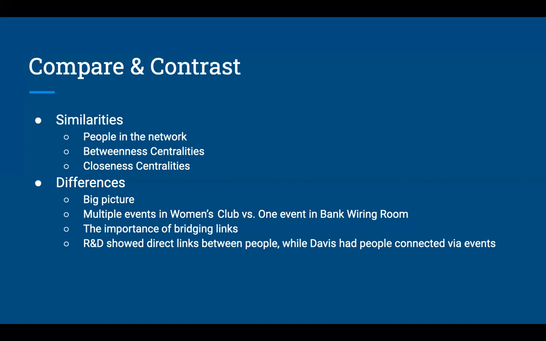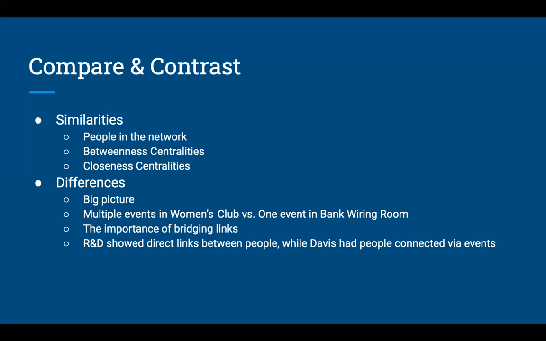Additionally, we found differences in the big picture. There's only one event being completed in the bank wiring room, and that is a wiring project. However, in the Davis Southern Women's Club, there are multiple events taking place at once in the network. And in the women's club, we're looking at the overall club, like who or what is important and whether they're gaining or benefiting from these social events within the club. And in the bank wiring room, we're looking at management and workers, who is important in completing a single project.